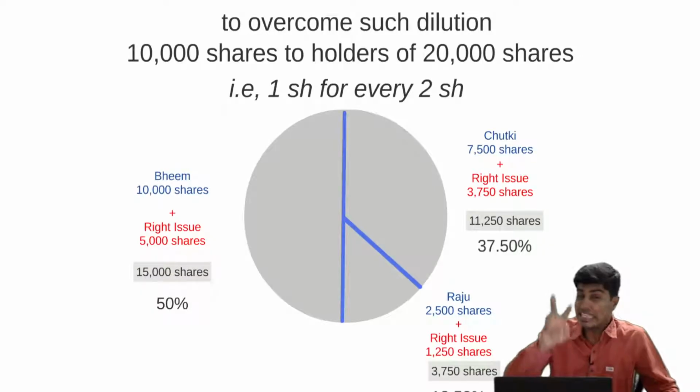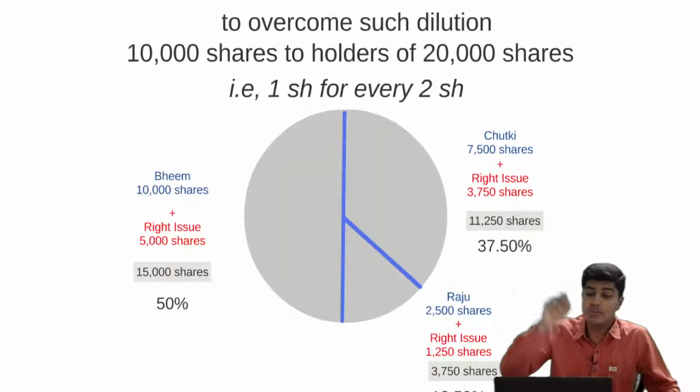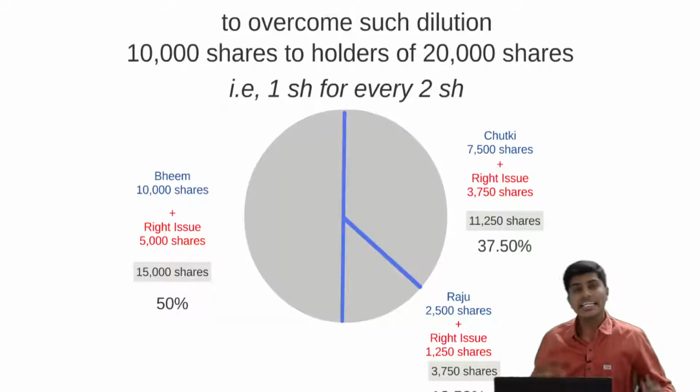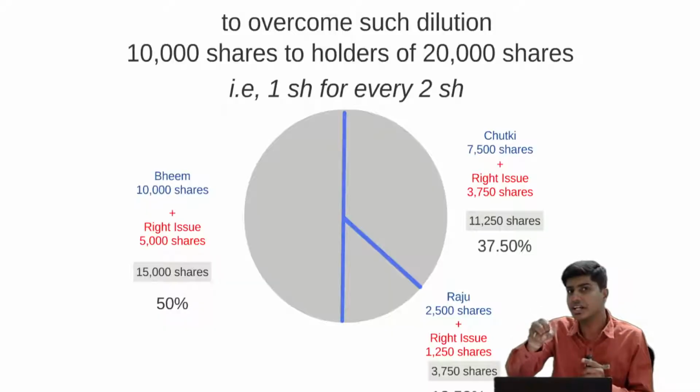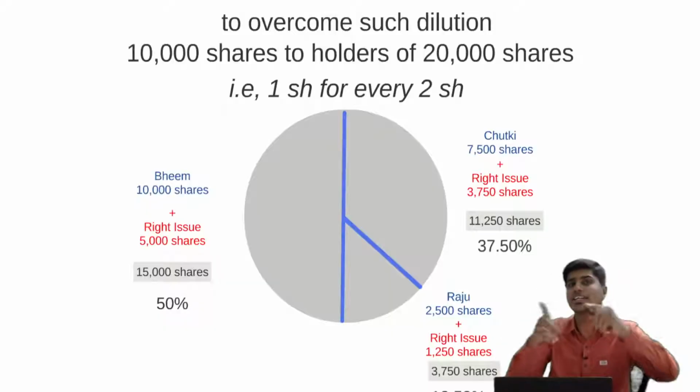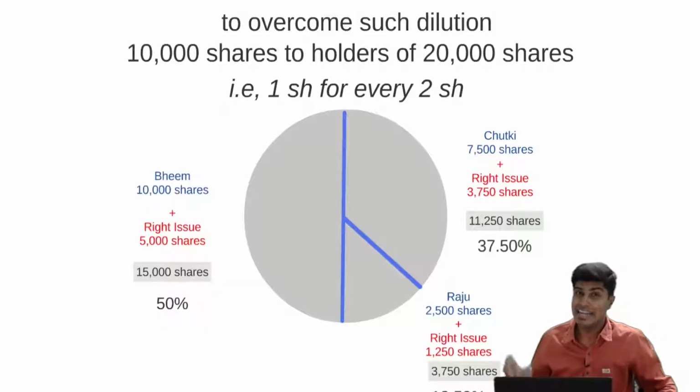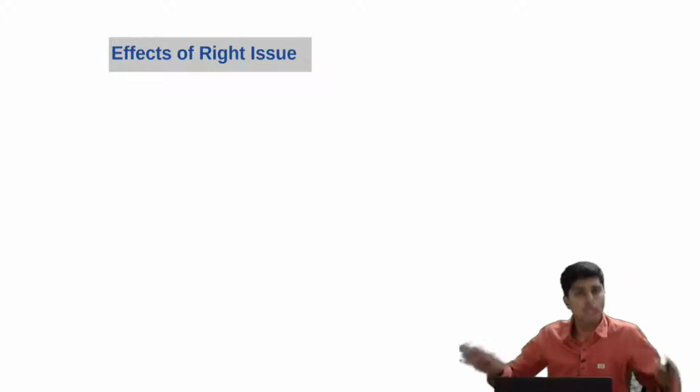And again, there is no obligation on Bhim, Chutki and Raju to buy these shares. It is just an option for these shareholders to acquire the shares to ensure that their percentage of holding is the same. And it is not an obligation. Are you guys getting it? It is only a right with them. Meaning, an existing shareholder has an option either to acquire, sell it to somebody, or do nothing.